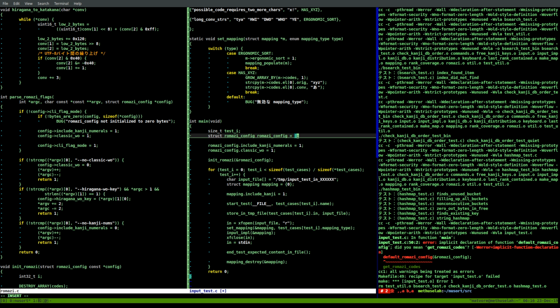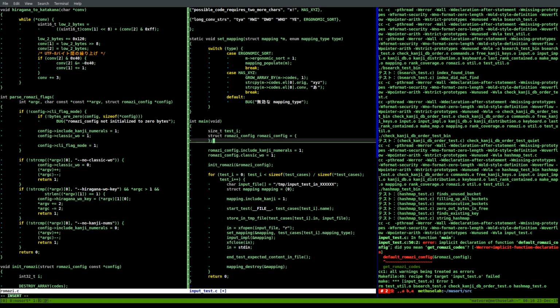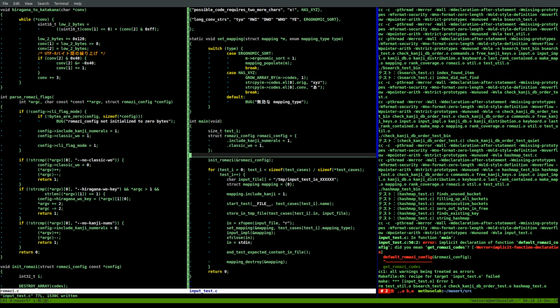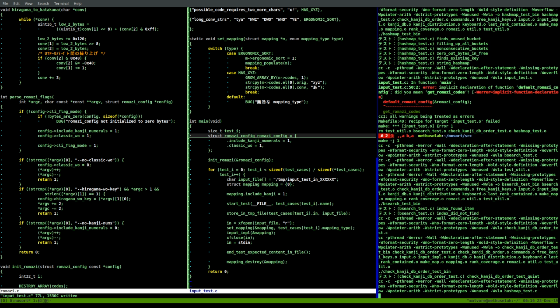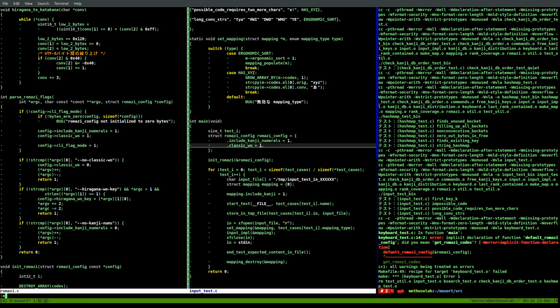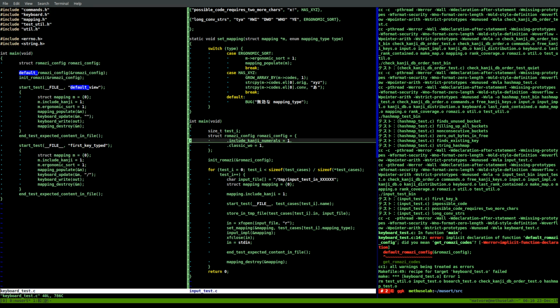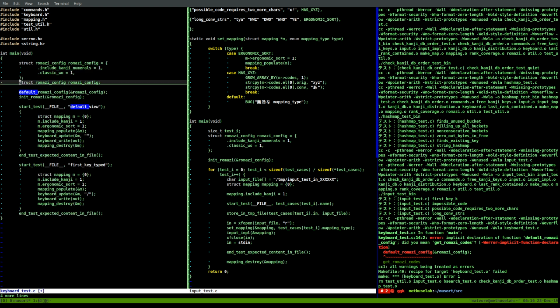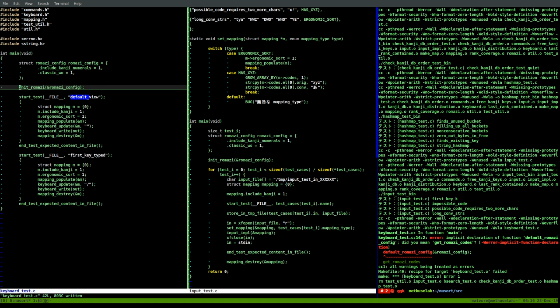But I suppose the right thing to do here is to use an initializer list. And I think that's the way you're supposed to do it. Okay, keyboard test. Keyboard test. And okay. Okay.